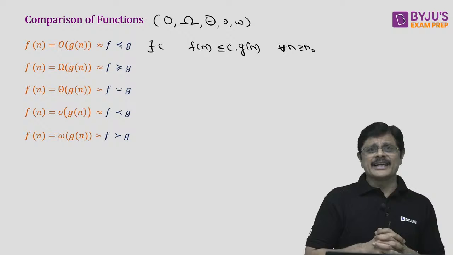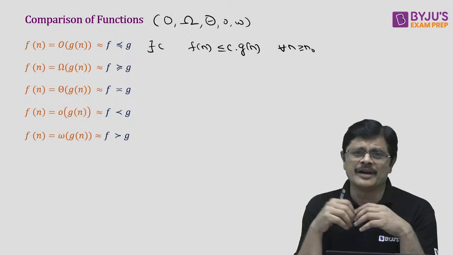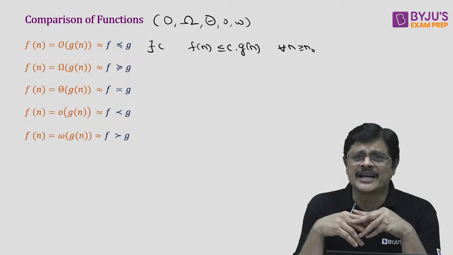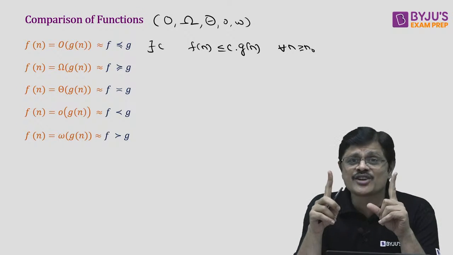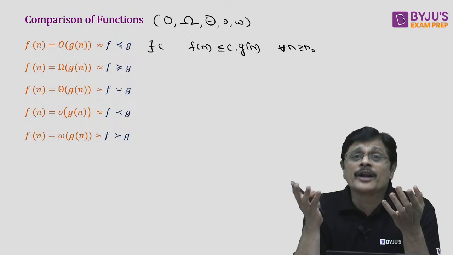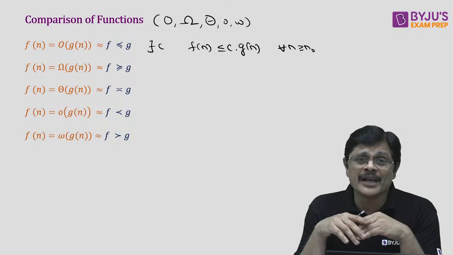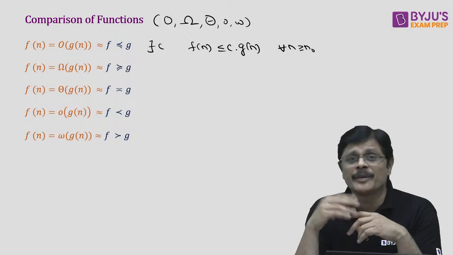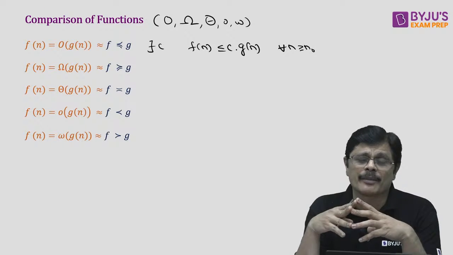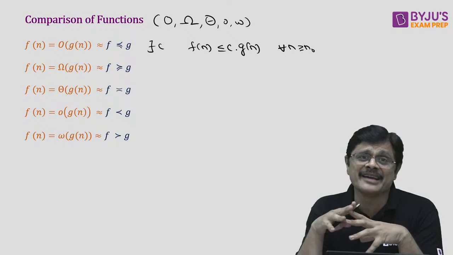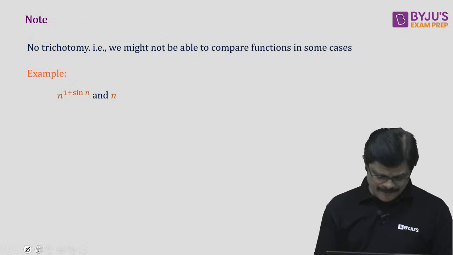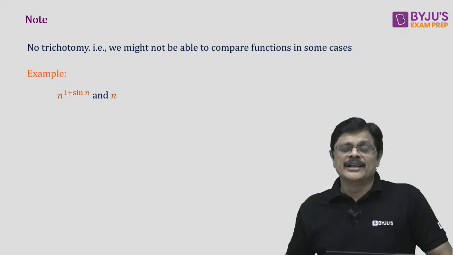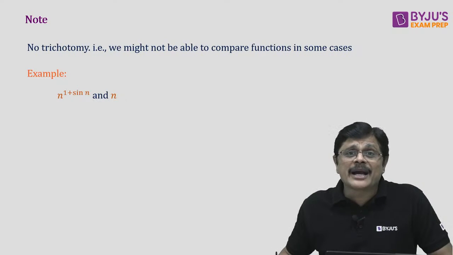When you see these things, generally we feel that for every two functions there will definitely be some comparison. Here the title also suggests that we can always compare two functions, but that is not the case, my dear friends. We may not be able to compare two functions at all. Generally for numbers there is something called the law of trichotomy: either a is less than b, or a is greater than b, or a equals b. But the law of trichotomy does not hold here, my dear friends. There is one very famous question based on this law of trichotomy. There is no trichotomy for asymptotic notation. That is, you can have functions which cannot be compared with each other.